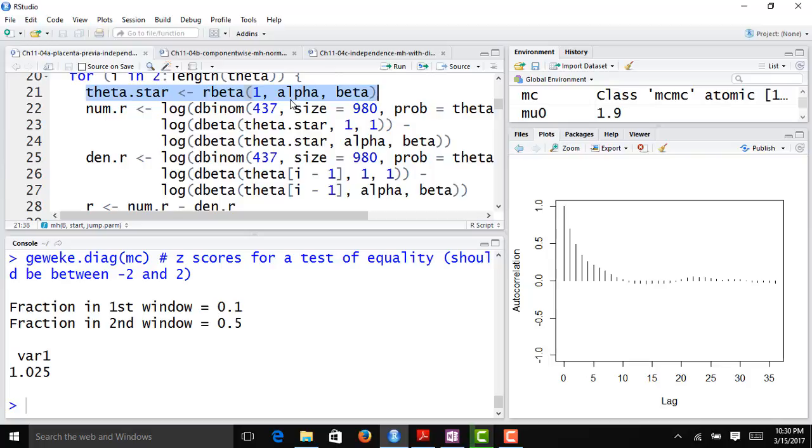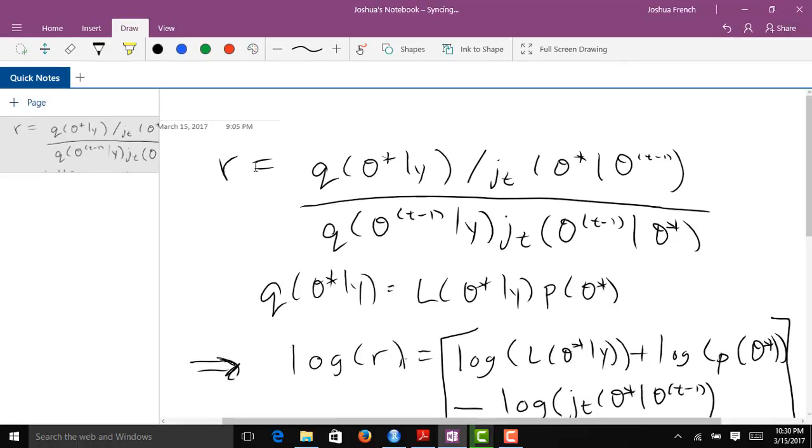And now I need to decide whether I'm going to accept that value sampled from my jump distribution. So I need to compute my acceptance ratio R. And if you remember, it's typically better to do that on the log scale. This is a sequence of complicated commands, so I just want to look at that in a little bit more detail. In general, the acceptance ratio R that we use in the Metropolis-Hastings algorithm is the Q function, the unnormalized density for theta star given Y.